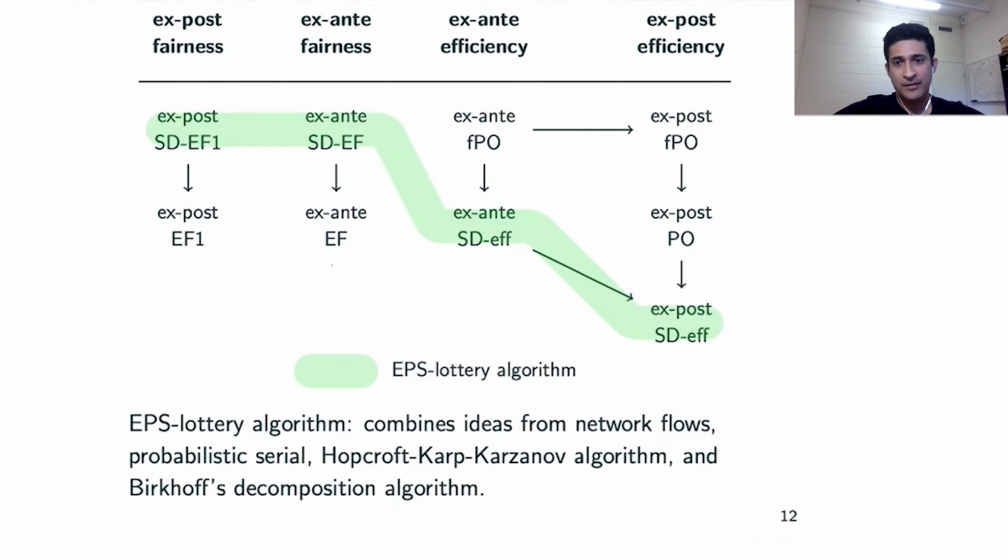And the first result that we have in this line of work is an algorithm which satisfies all these four properties highlighted in green. We refer to it as the EPS-lottery algorithm, where EPS stands for an extended version of this probabilistic serial eating algorithm that I explained in one of the previous slides. Why I like this algorithm is, apart from it satisfying nice properties, it combines ideas from network flows, probabilistic serial, and some of the most famous algorithms in matching theory.